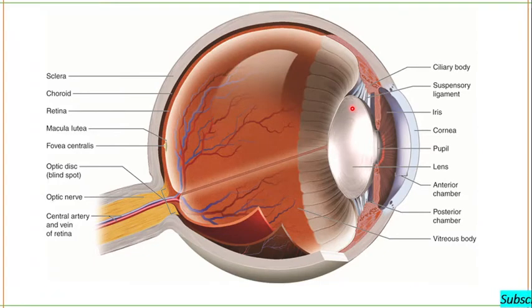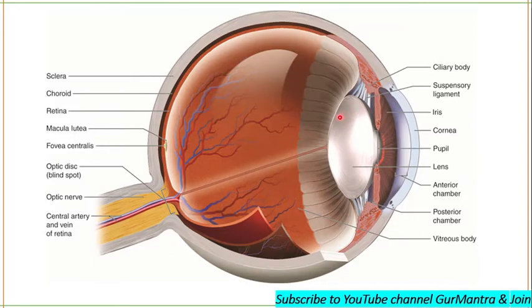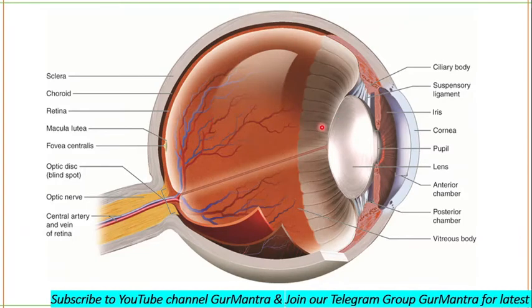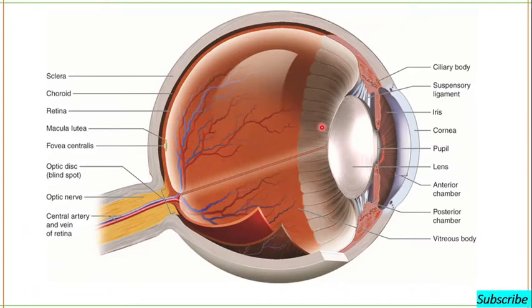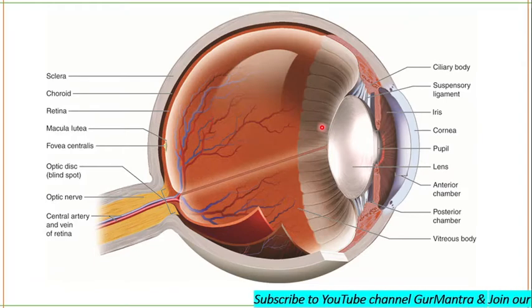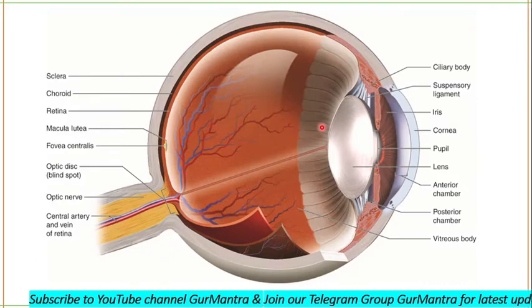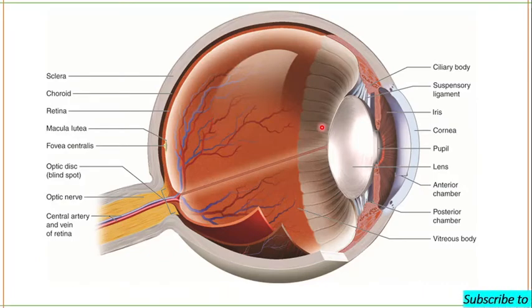So when the eye is focused on a near object, the ciliary muscle adjusts the focal length in such a way that the image is again formed on the retina and we see the object clearly. This process of adjusting focal length is called accommodation.